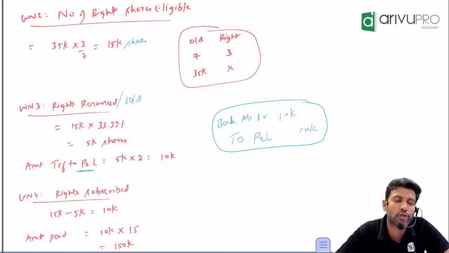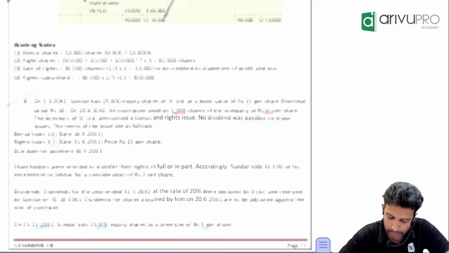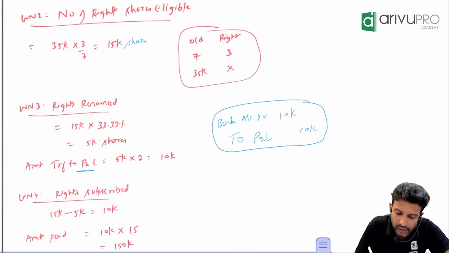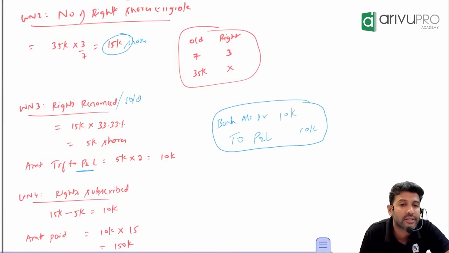Sundar sold 33% means, what about the balance? Obviously, he would have exercised the balance. In 15,000 shares, 33% is sold, so the balance is 66.67%.